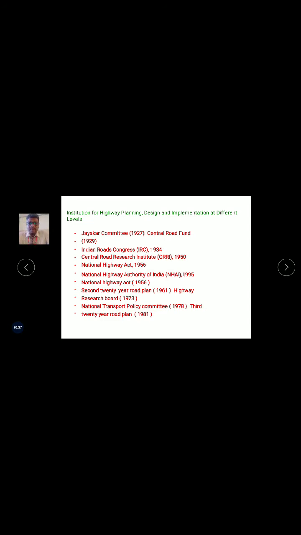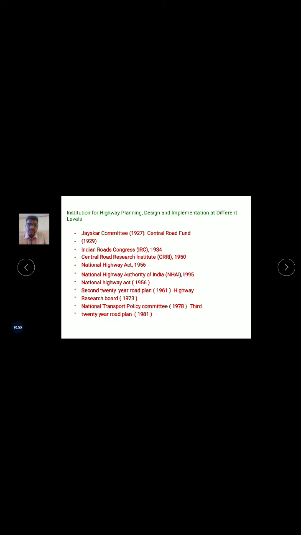Those are the dependents. The Indian Road Congress (IRC) committees were formed mainly for specifications. The road should be like this, the height of the road should be like this, the width of the road should be like this. So this comes under the specification. This Indian Road Congress has been formed for that.